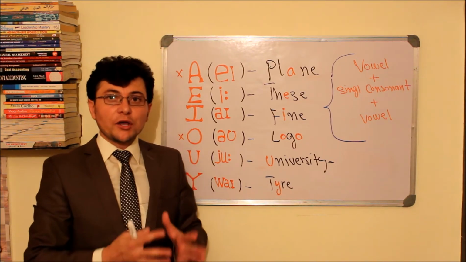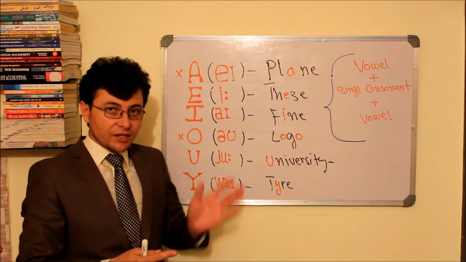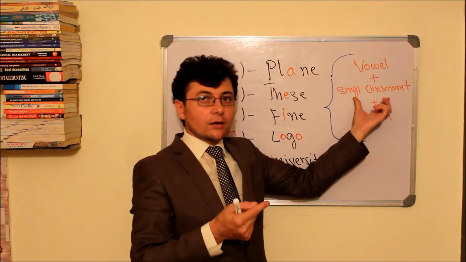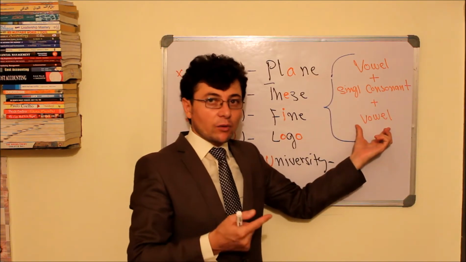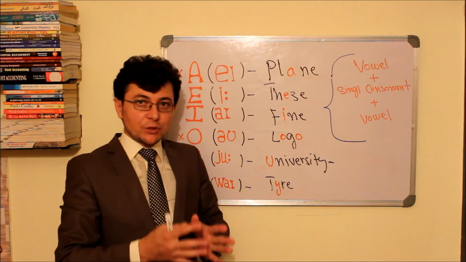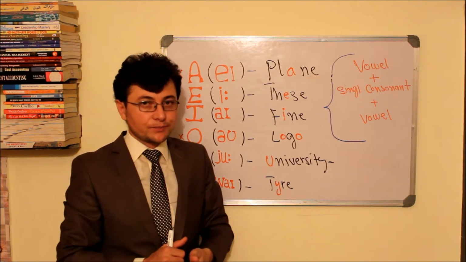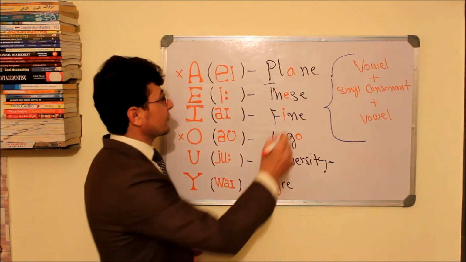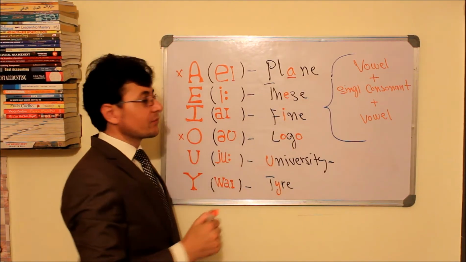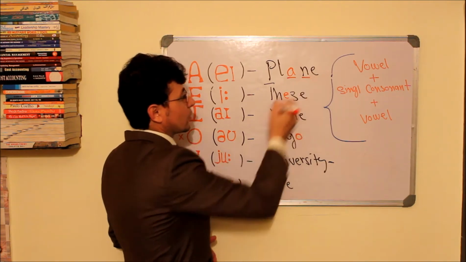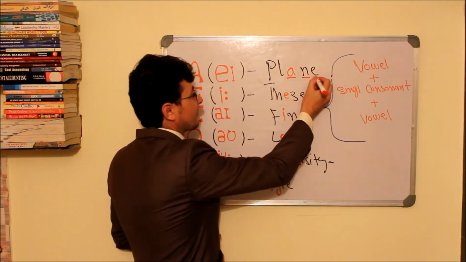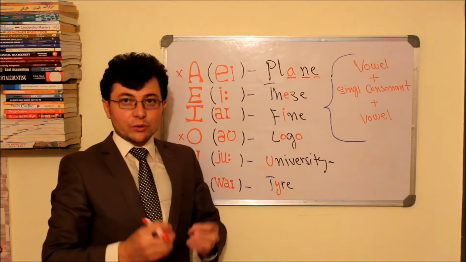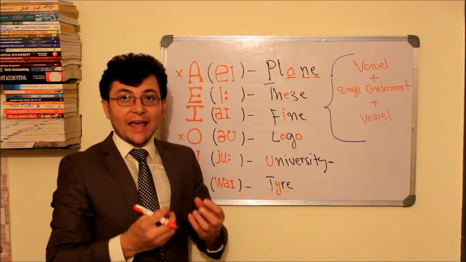So you may ask why these letters keep their original sounds in these words. Anytime there is a vowel, after that a single consonant, and after that another vowel, the vowel at the beginning or in between keeps its original sound. Now look at this word. When we say plain, there is a vowel, after that a single consonant, and after that another vowel. The vowel in between keeps its original sound and is pronounced as A, plain.